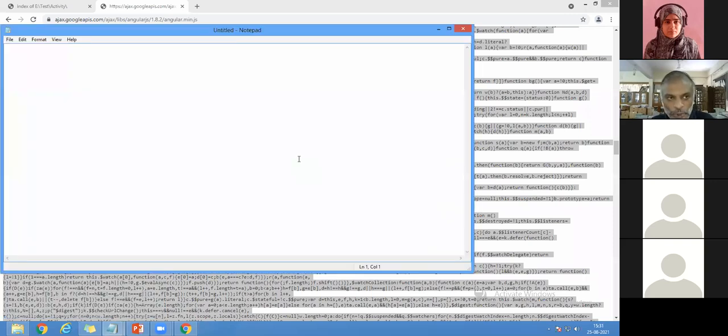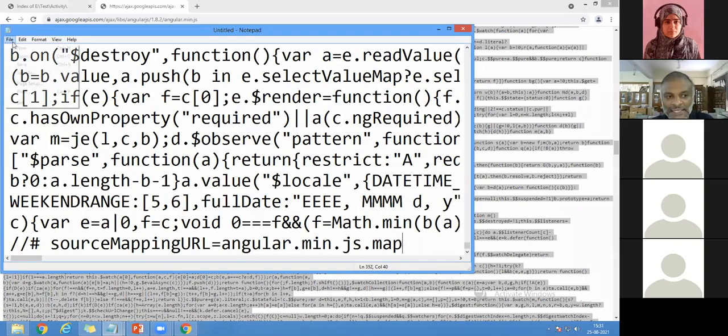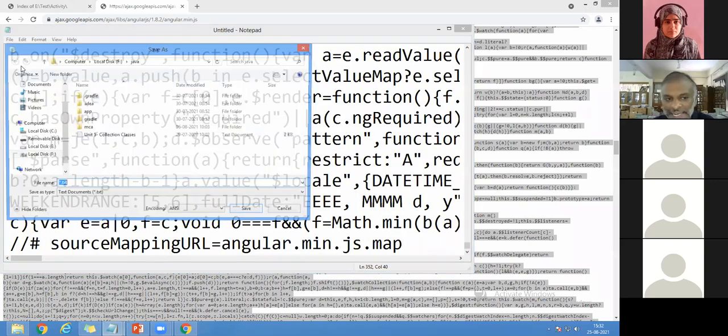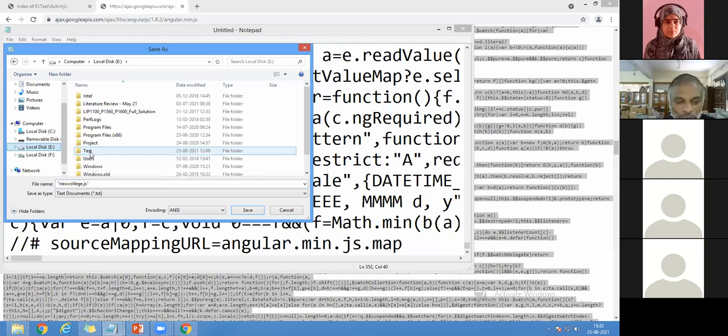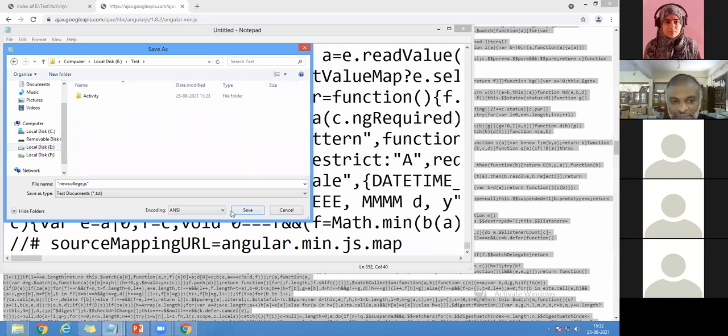Just copy the code and paste it in Notepad and save it. You can save it with any name you want. I can write here newcollege.js. Remember that? Now I'll save it in E:, in the test folder I already have here.